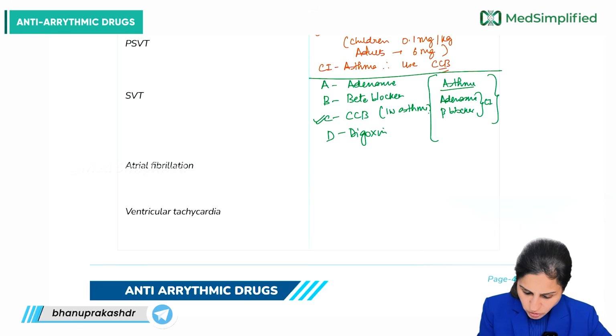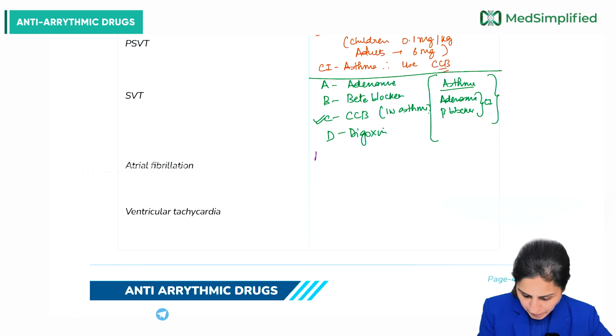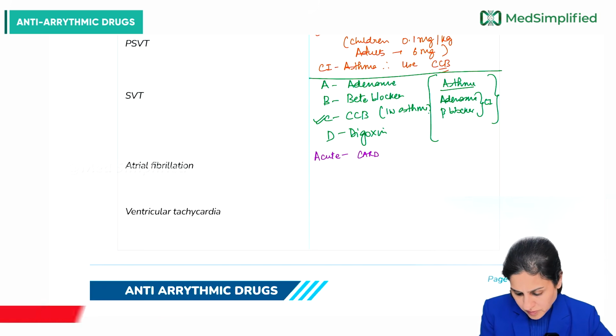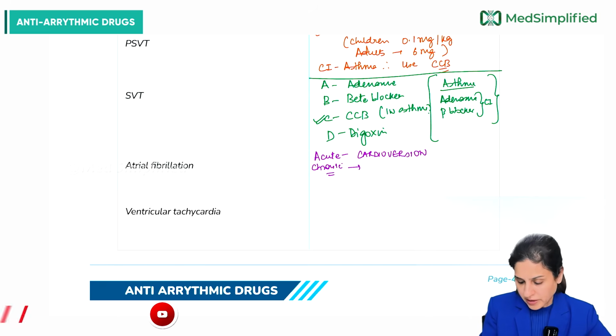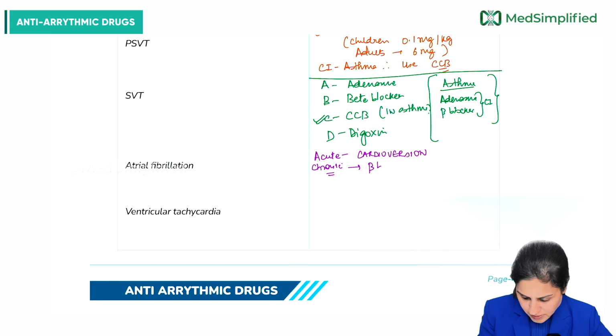All right, moving to atrial fibrillation. In the acute phase, we can do cardioversion. For the chronic or maintenance, the preferred drug of choice for us is beta blockers.